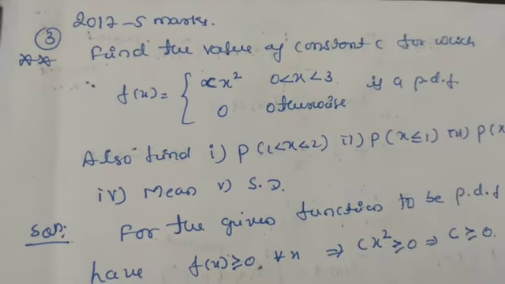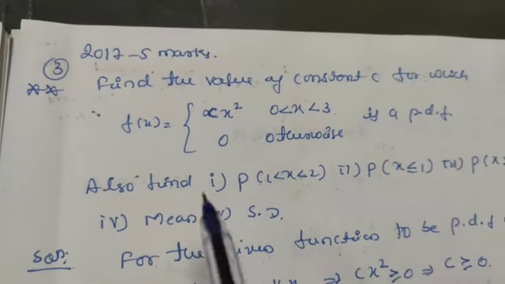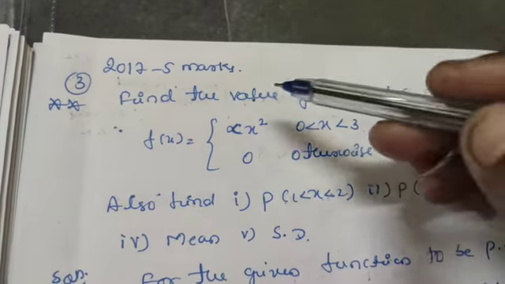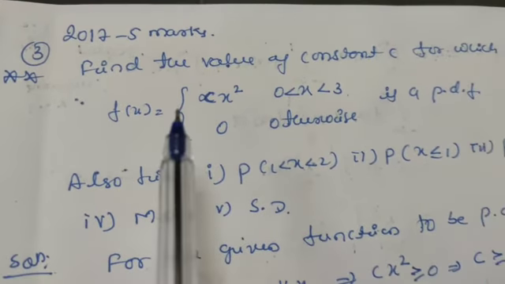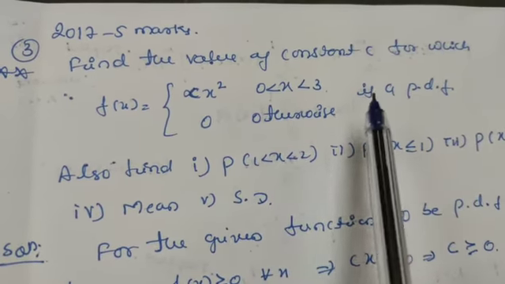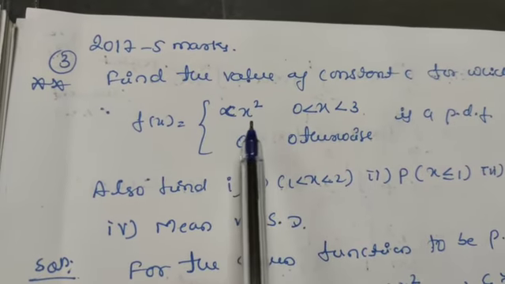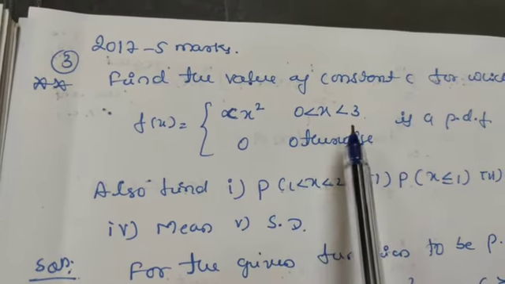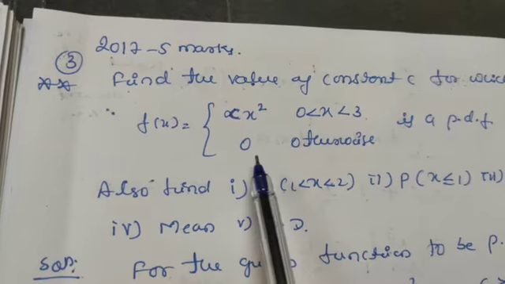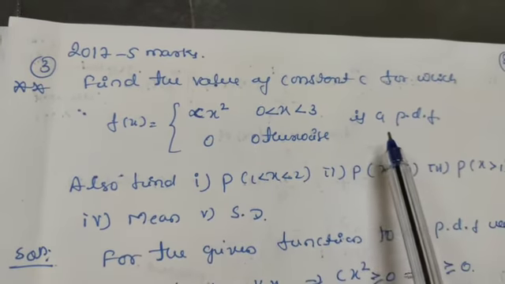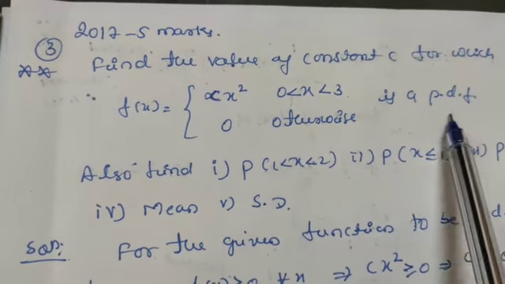Let us take one more example. This question is very important. It appeared in 2017 for 5 marks. Find the value of constant c for which f of x is equals to cx square when x is in between 0 and 3, and in all other cases its value is 0, is a probability density function.